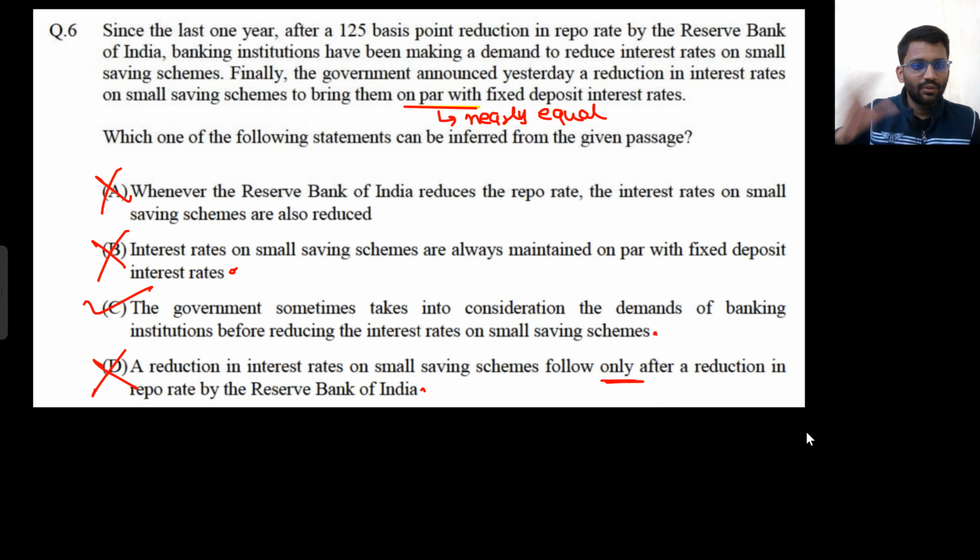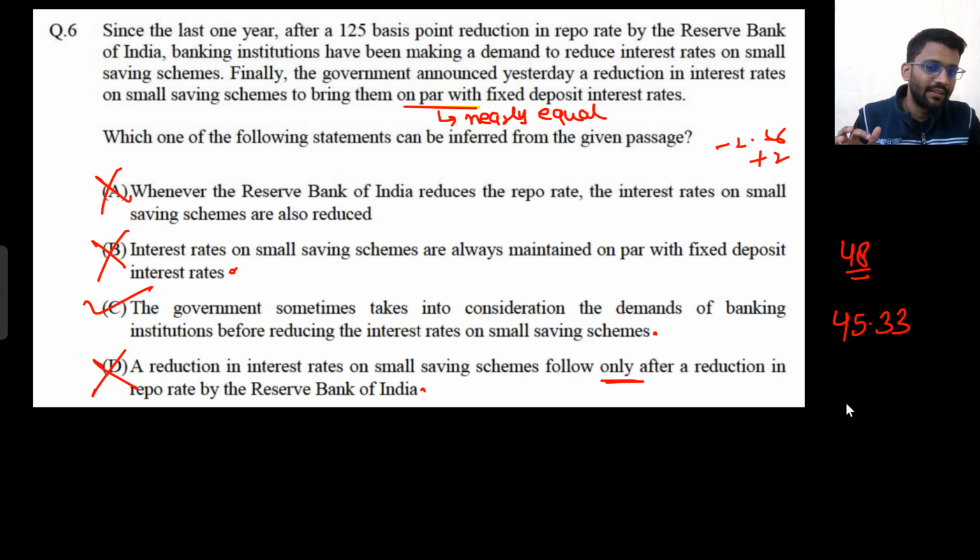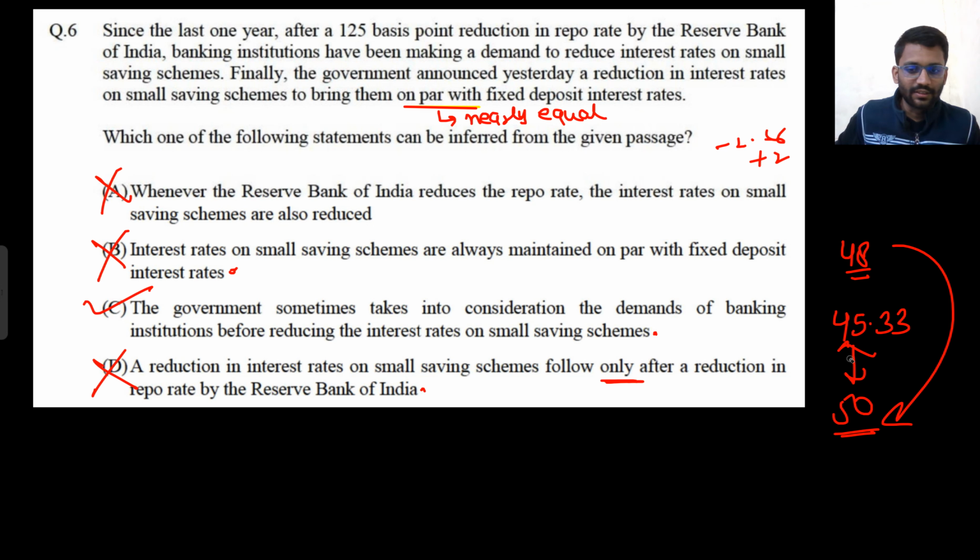So that's how, if you solve these kinds of problems with a cool mind, then you will be able to click the right answer. Otherwise, these kinds of problems create negative marks only, minus 2.66 or plus 2. On the other hand, if you are getting 48 marks, this minus 2.66 would make it 45.33, or otherwise you will get 50. Okay, this is very important.